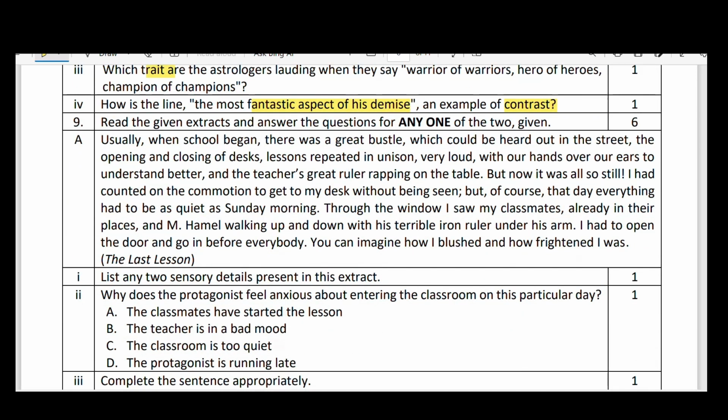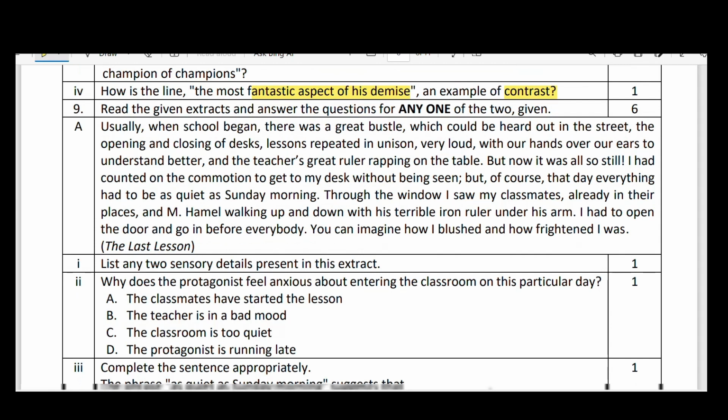And next we'll go to prose, Flamingo. Okay, prose lessons from Flamingo. Usually when school began, there was this is actually from The Last Lesson, which was written by our writer Alphonse Daudet. It is actually a French writer, and it is because of some war and its consequences, the Franco-Prussian War.